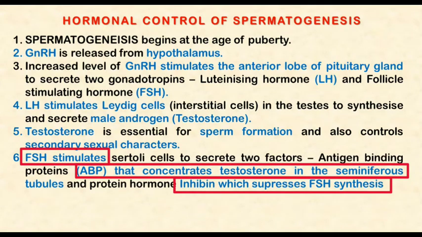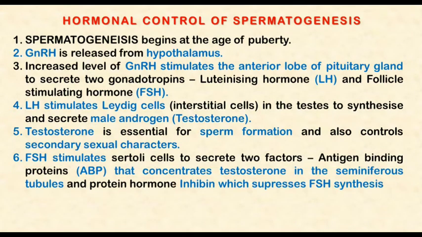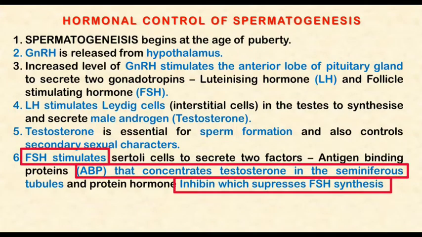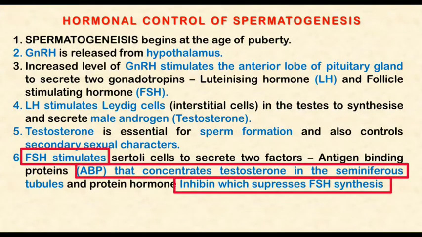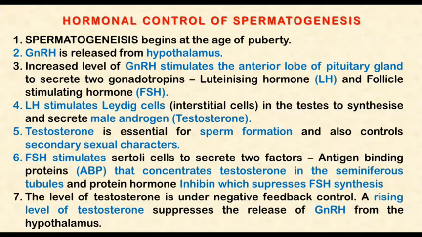FSH stimulates Sertoli cells to secrete two factors: androgen binding protein that concentrates the testosterone in the seminiferous tubule, and the protein hormone inhibin, which suppresses FSH synthesis. The level of testosterone is under negative feedback control. A rising level of testosterone suppresses the release of GnRH from the hypothalamus.